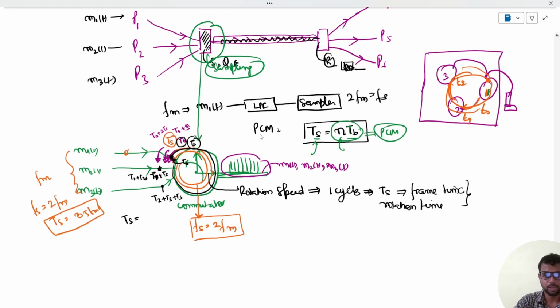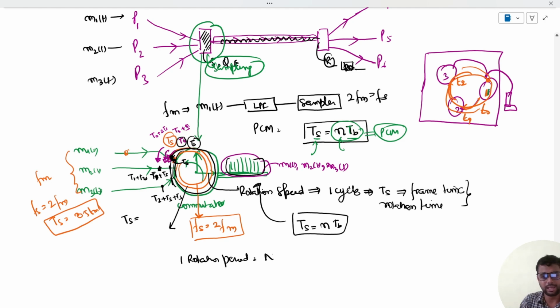If this is clear to you, then can we say that earlier when we wrote that Ts is equal to n into Eb, in this case, when we have multiple samples, how many samples would be there? Like in one rotation, how many samples will it collect? It will collect one sample, two samples, three samples. The number of messages that are input to the commutator, that many samples it will collect. So in one rotation period, it will collect N samples, where N is the number of messages.